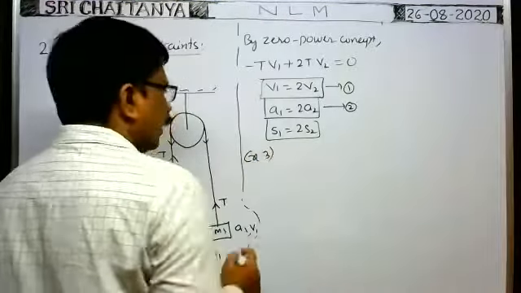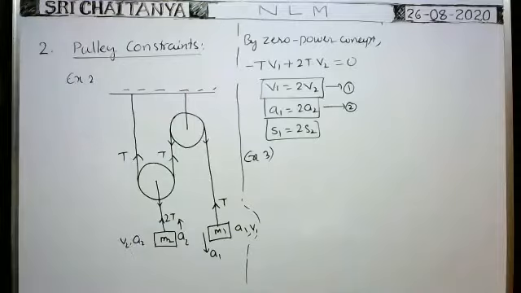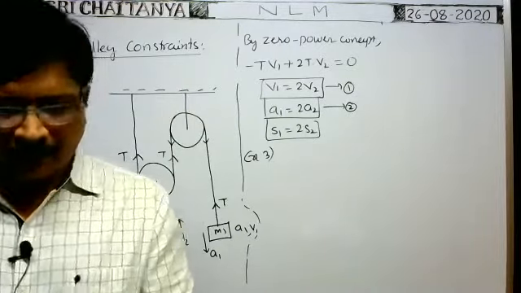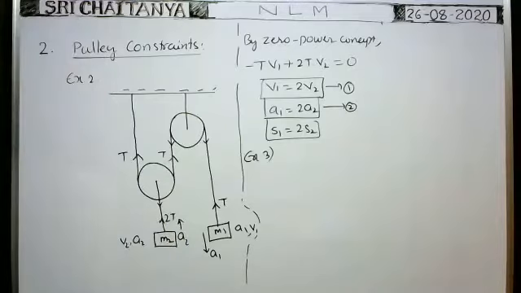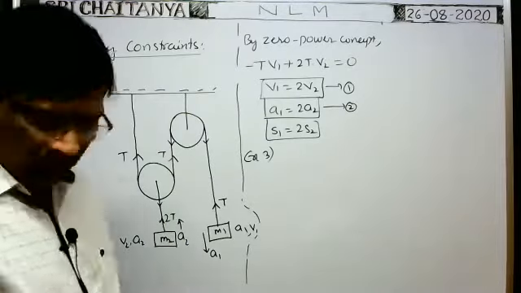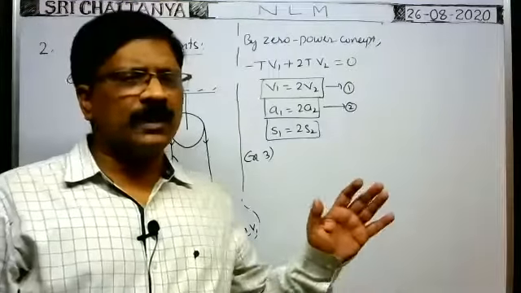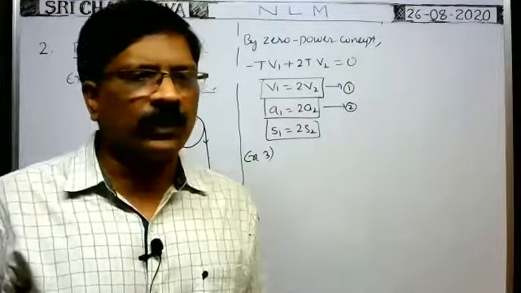Next, example 3. We will discuss one more example. In this way, we can write the constraint relations. Based on this concept, you can do it in a very simple manner. What is your doubt? Click it.